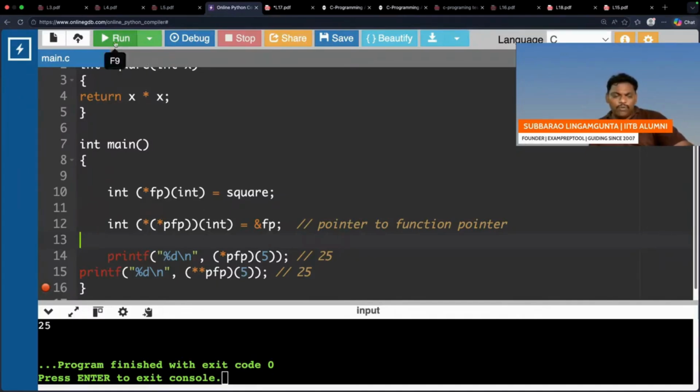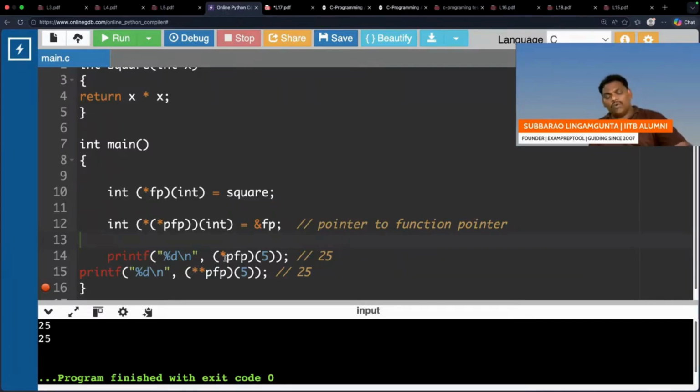If you want, you can execute it one time. Because of one more level, one more star. But meaningfully, I think one star is also going to give the same story. Because if you are using PFP with one star, you will go inside. With one more star, you will go inside, then call your function. Fine. If you go with one star and call, it is almost similar in meaning. That is the reason both give the same answer. Don't think much.